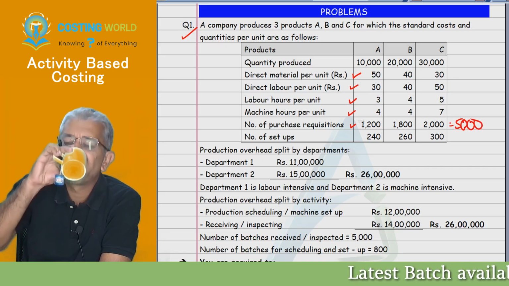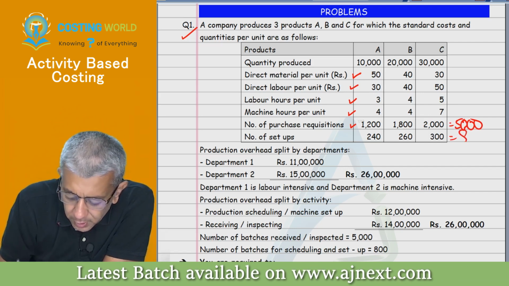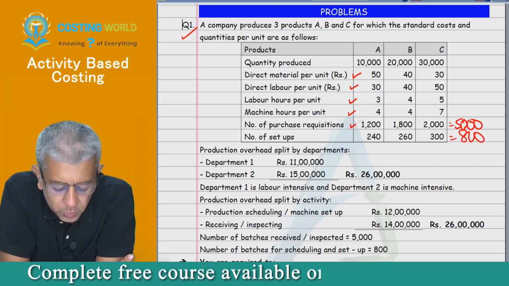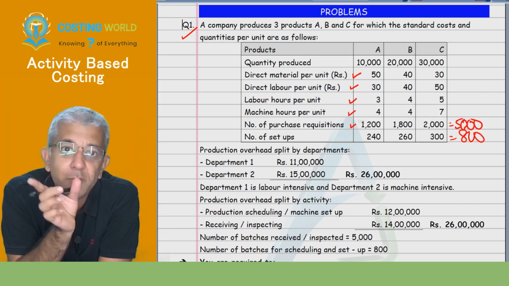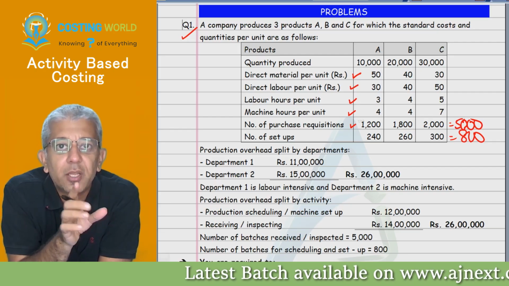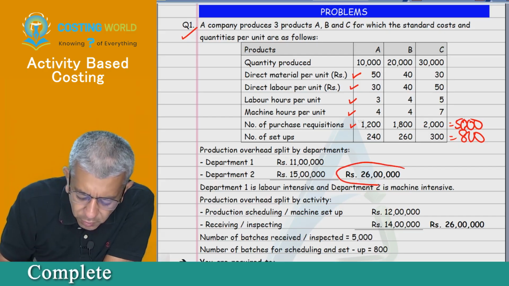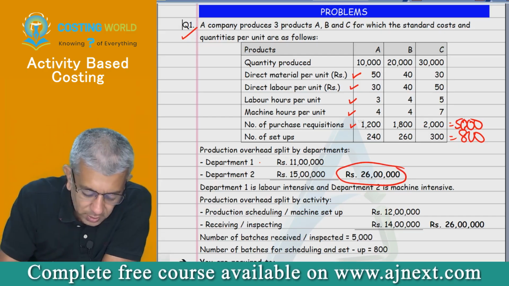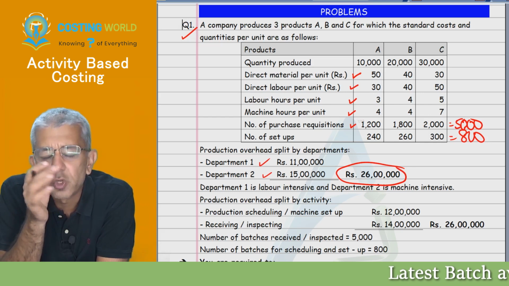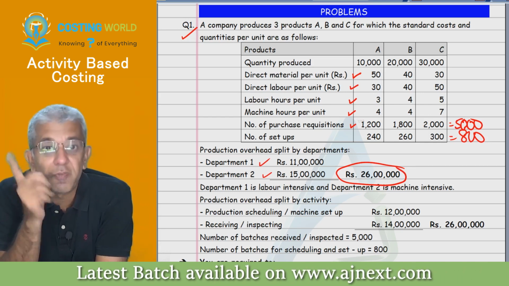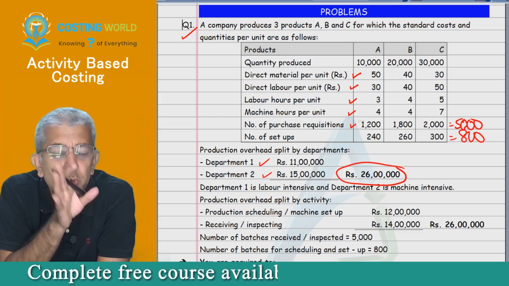Number of setups. Further, total it up, 800. Production overhead split up by departments. Now do remember, department wise data you require under absorption costing. Activity wise data you require under activity based costing. Is that okay? So this data will be useful for me for absorption costing. Department 1 overheads, department 2 overheads. By default, if nothing is given, both of them are production departments only. Now everybody will tell me, if they are only production departments and there are no service departments, that means which step that you usually do will not come also?